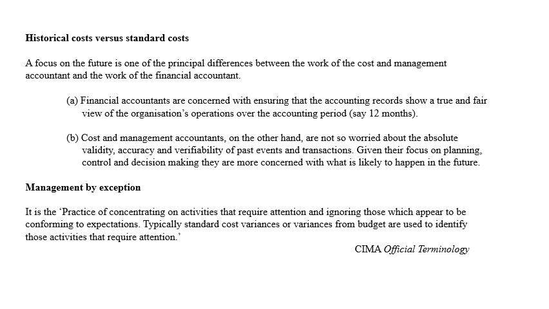When we talk about historical cost as well as standard cost, the main focus of attention is future orientation. A focus on the future is one of the principal differences between the work of a cost and management accountant and the work of financial accounting. I explained in detail the difference between financial accounting and management accounting in my earlier lectures. I explained that financial accounting is for external users, and it provides historical information that has been incurred already, whereas management accounting is concerned about future orientation.